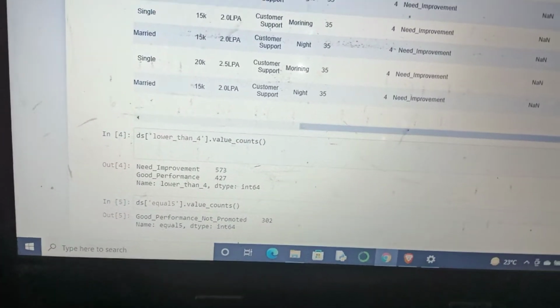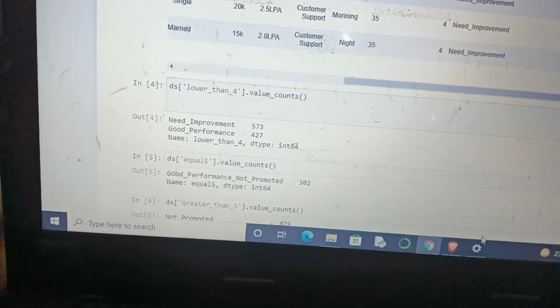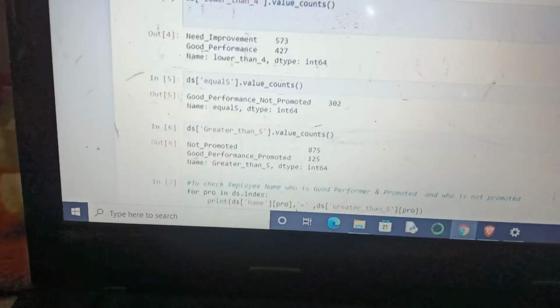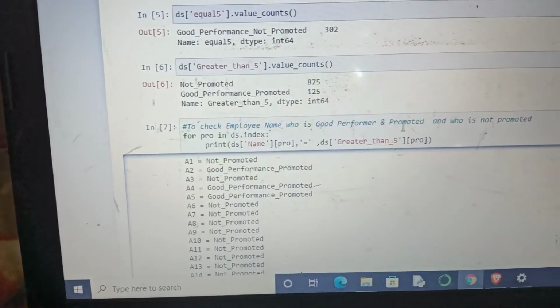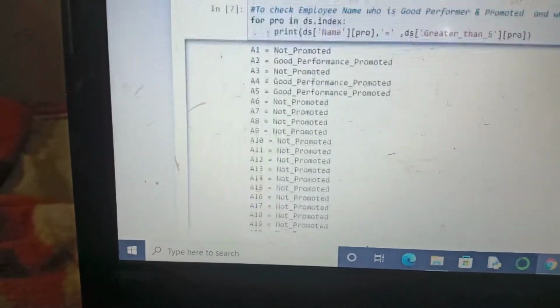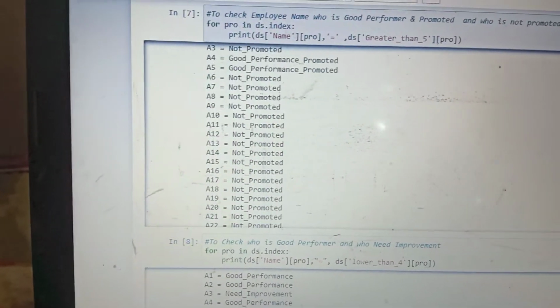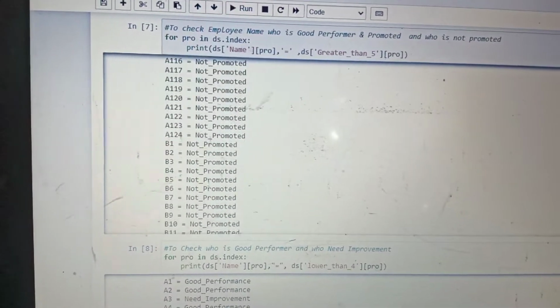We apply the pandas value count function to count how many employees need improvement and how many employees are good performers. We apply the loop statement to check the employee names of who is a good performer and promoted, and who is not promoted. We can sort the whole data; here we apply loops and we can see all employees' data, who is a good performer or not.